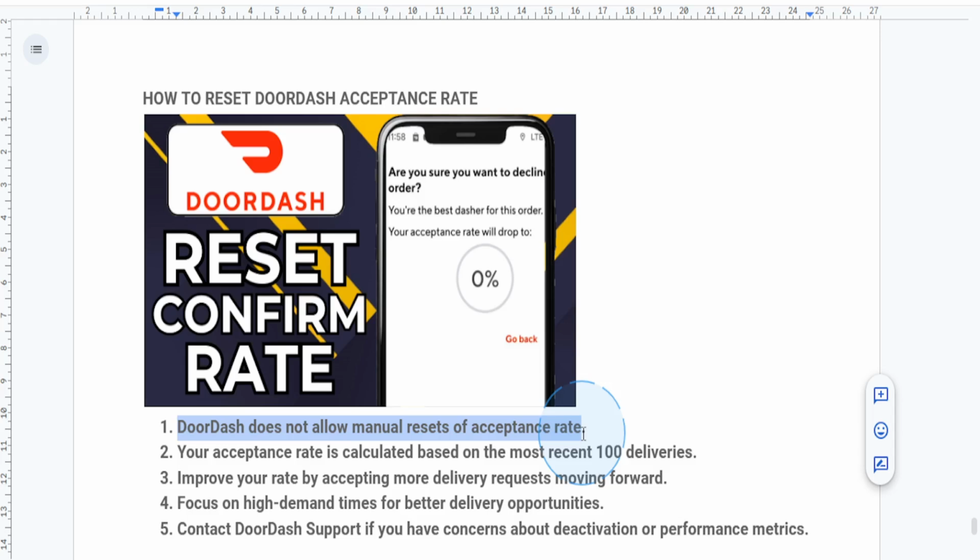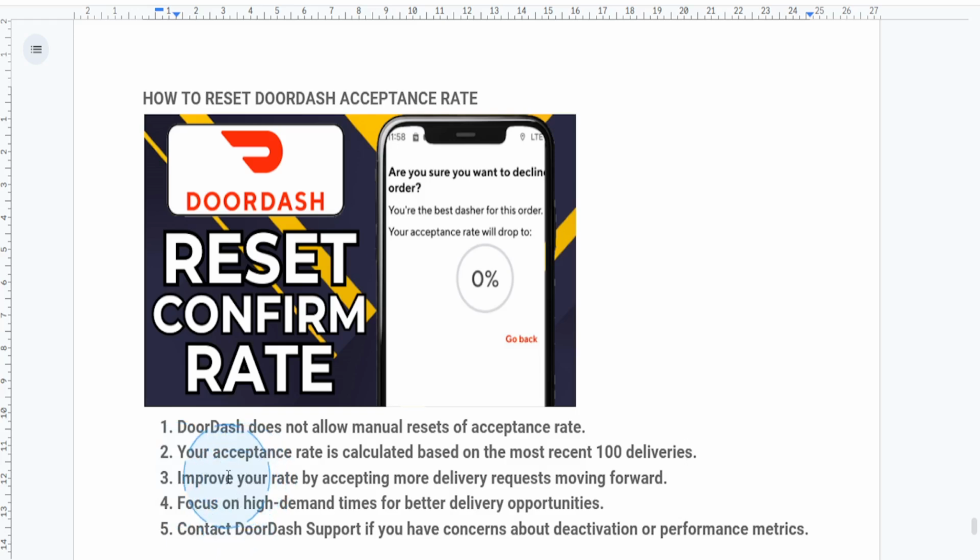and it resets automatically when you complete 100 deliveries. 100 deliveries, and it only calculates basically the most recent 100 orders. So what you can do is improve your acceptance rate by accepting more delivery requests moving forward.